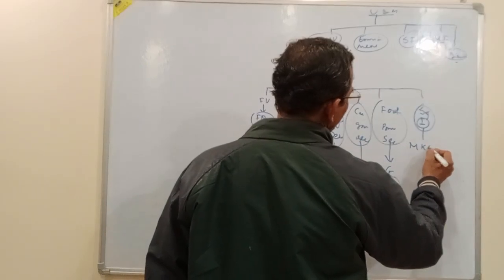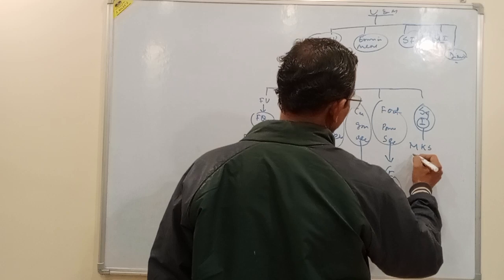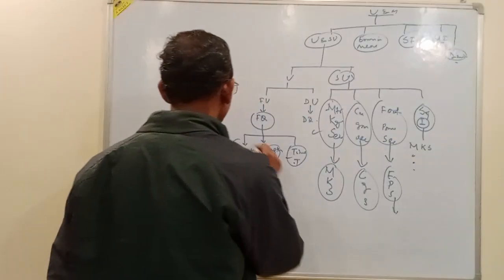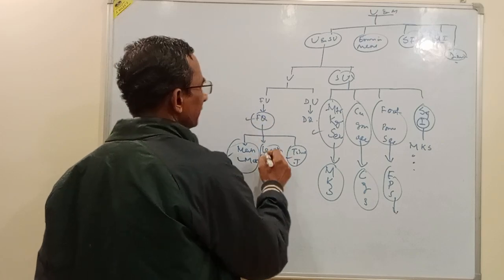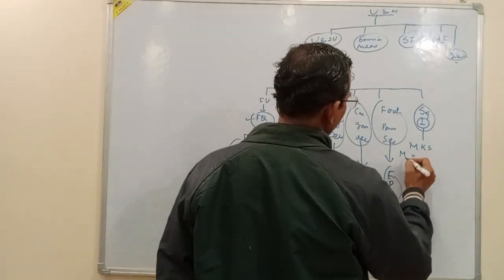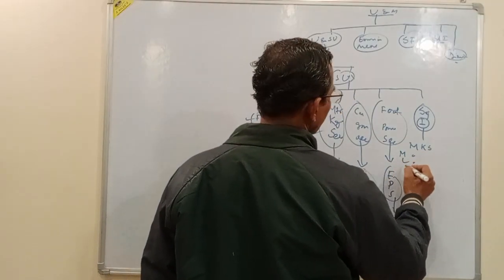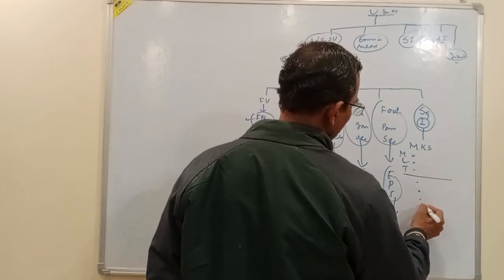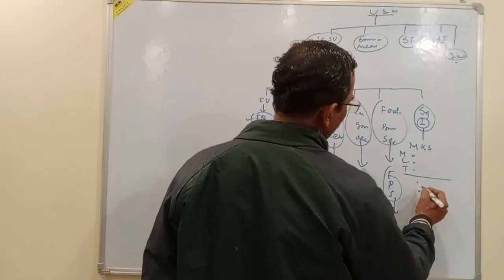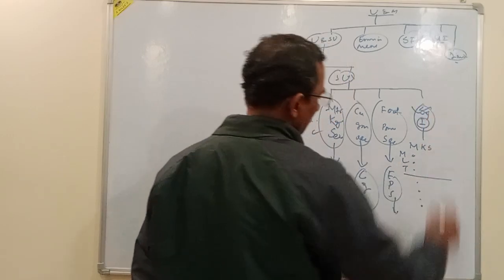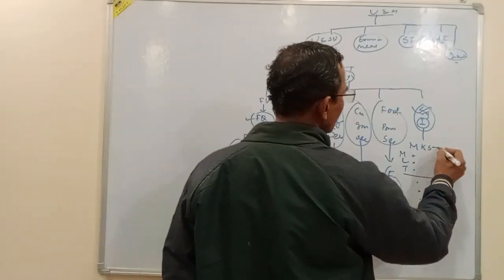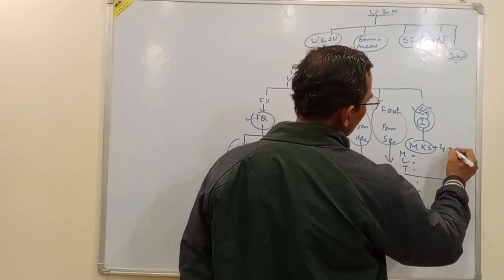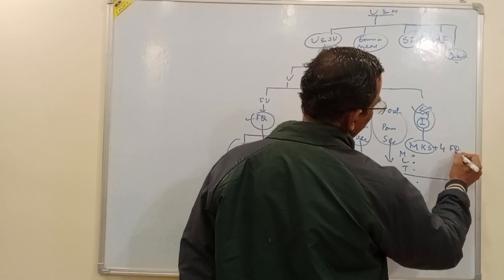In the MKS system, we had three fundamental quantities: mass, length, and time. In addition to that, we have four more fundamental quantities in the SI system. The SI system is the MKS system with four more fundamental quantities.